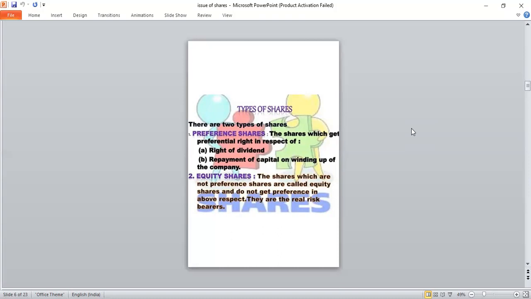Okay. Then second one, equity shares. The shares which are not preference shares are called equity shares and do not get a preference in the above respects. That means the equity shareholders get a dividend only after the preference shareholders are paid, and the same applies to repayment of capital.